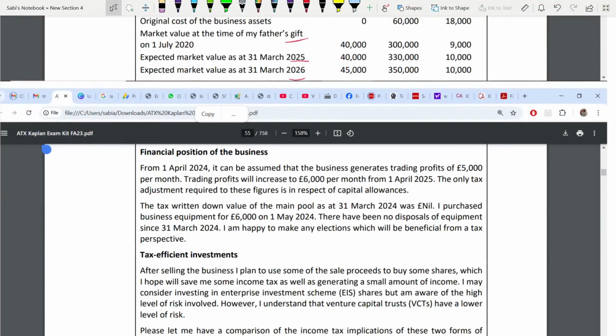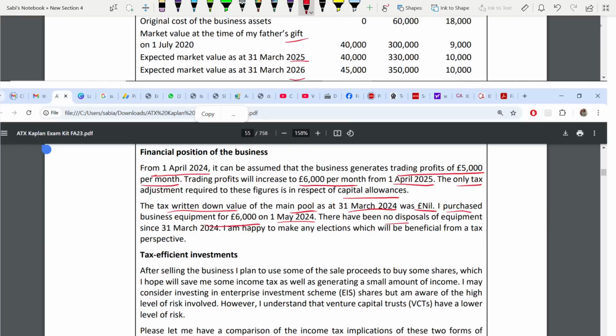So now the business generates trading profit of 5,000 per month from this date, 1st April 2024. Then it will increase to 6,000 per month from 1st April 25. The only tax adjustment is capital allowance. Tax written down value of the main pool is nil on this date. Purchase business equipment for 6,000 on 1st of May. No disposal.